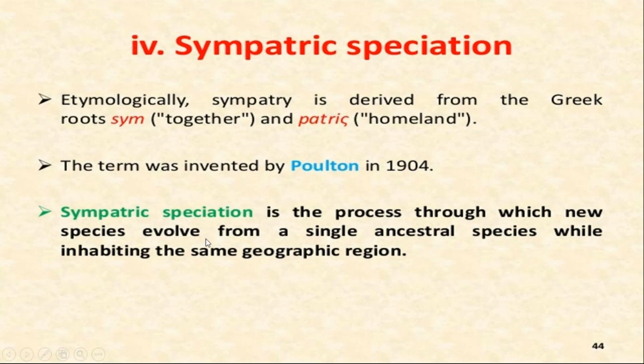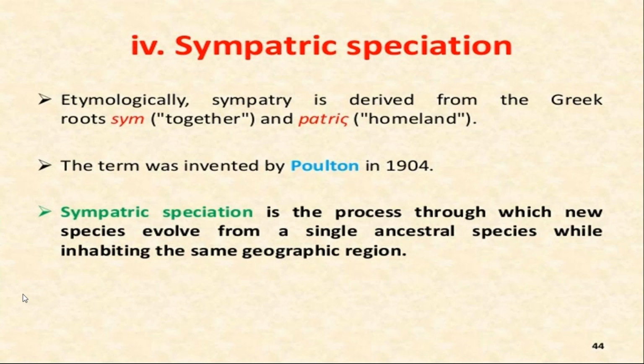I am just giving you one of the simplest and most common examples. What is the example of sympatric speciation? Suppose we are moving to the park. In the park, one tree is of green apple, the other tree is of red apple. Some flies are feeding on the red apple and some flies are feeding on the green apple.